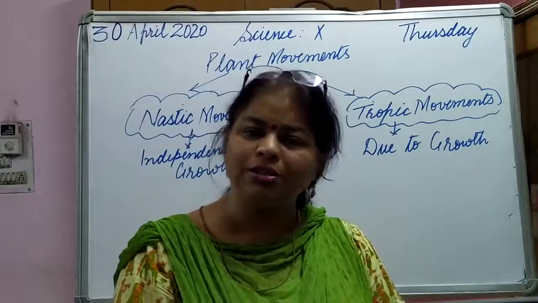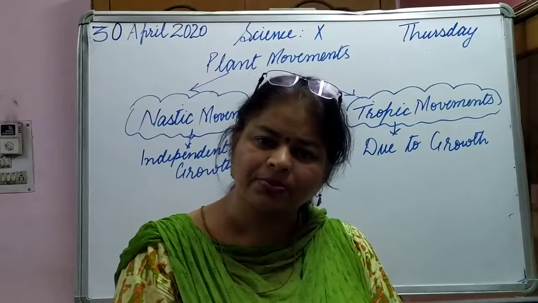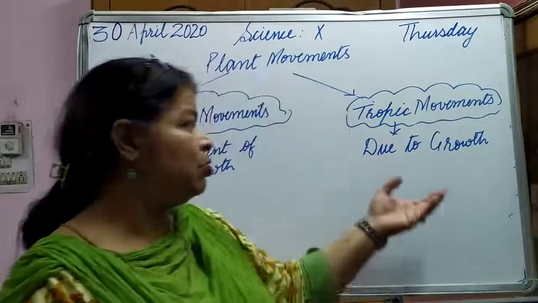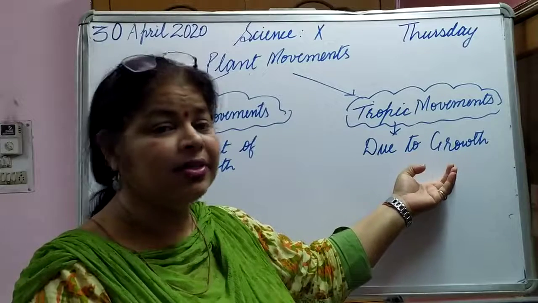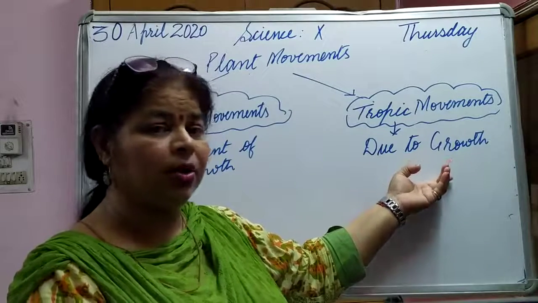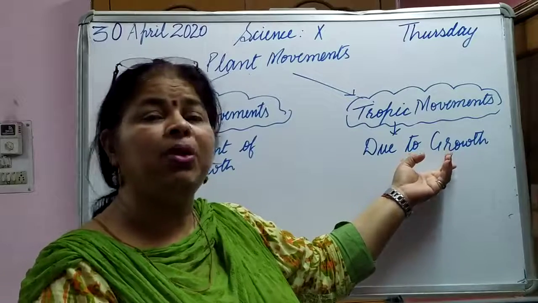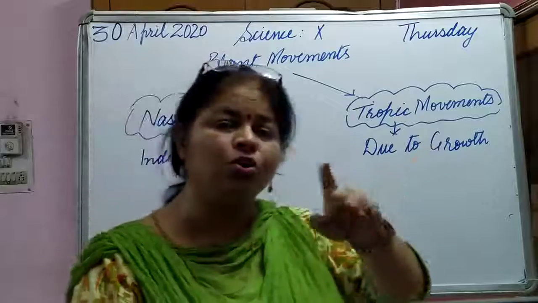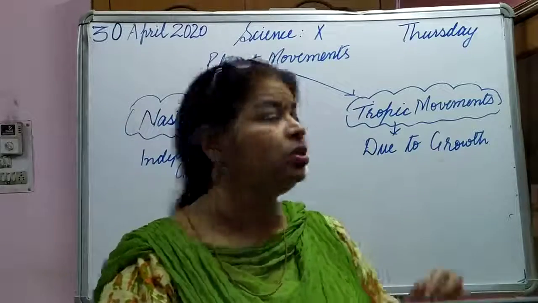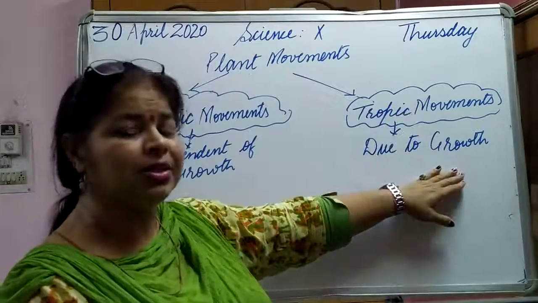So don't you think that these movements are growth movements? Okay, such types of movements in which some stimulus is required, some external change is required, and the plant shows movement, and that movement supports growth of the plant, we call it tropic movement. So we are going to discuss it in detail.